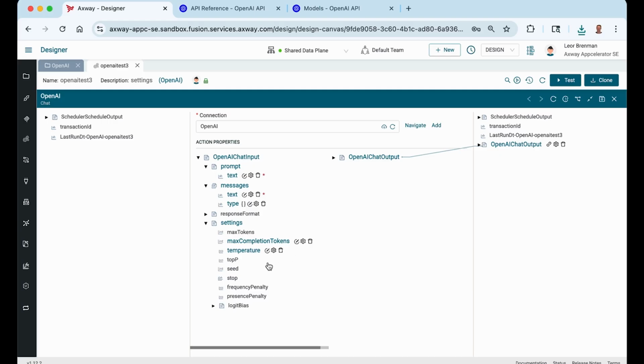So in this video, we took a look at two of the settings inside the OpenAI connection, max completion tokens and temperature. Max tokens is being deprecated by OpenAI, but we still have it in there. And we saw its effect on the response. And the nice thing is these are variables. So in your integration, based on inputs you receive, you could be controlling this programmatically, or you could just set the values based on max tokens you want your integration to consume. Thank you.